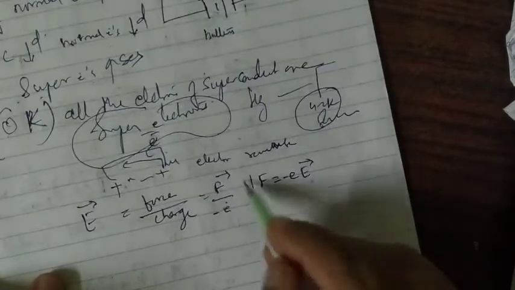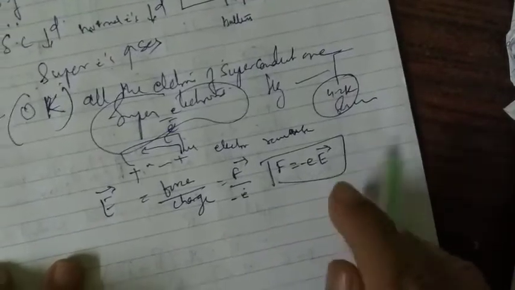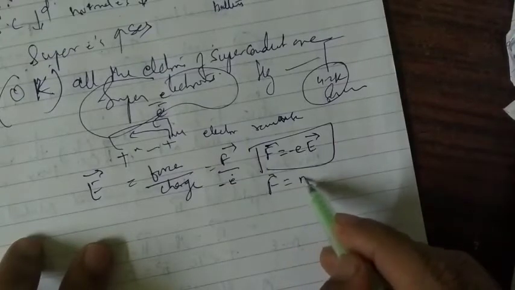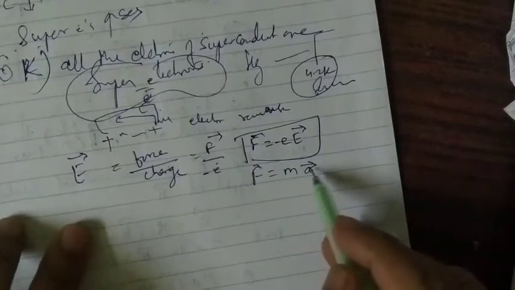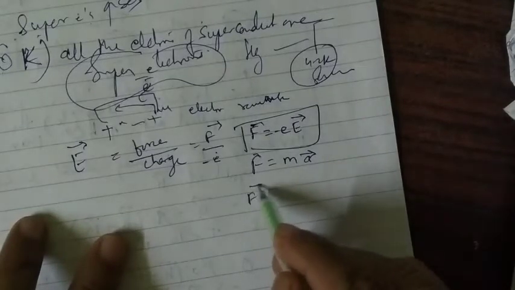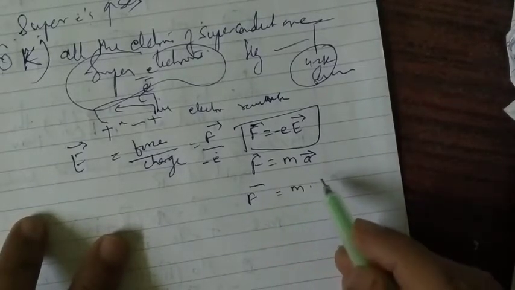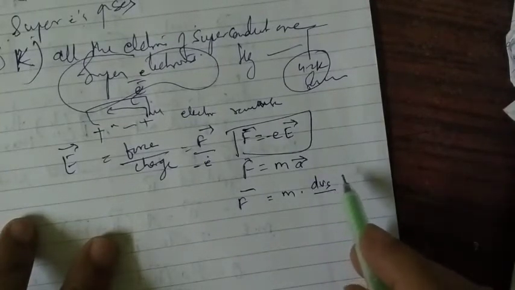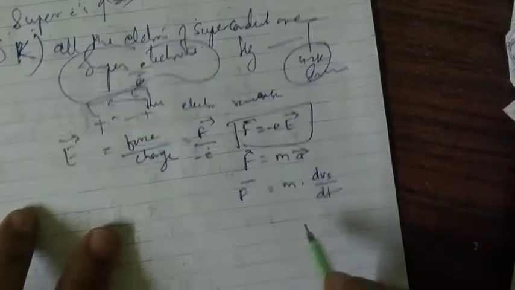Force is equal to minus e into E vector. But what about force here? Force vector is nothing but mass into acceleration vector. Acceleration is a vector quantity, force is mass into acceleration. So force vector will be equal to mass into acceleration, and acceleration is d of the velocity of the super electron divided by dt.